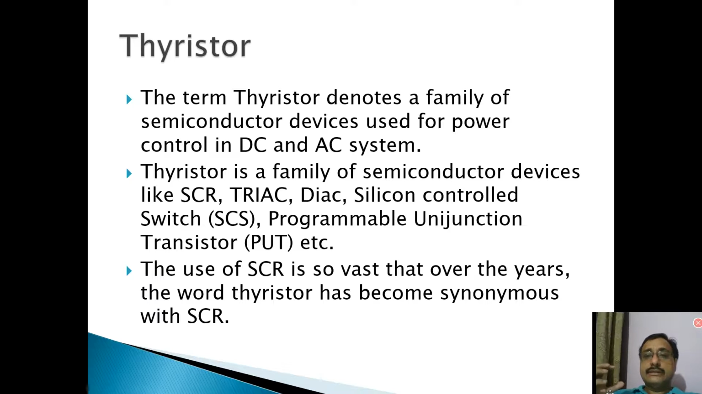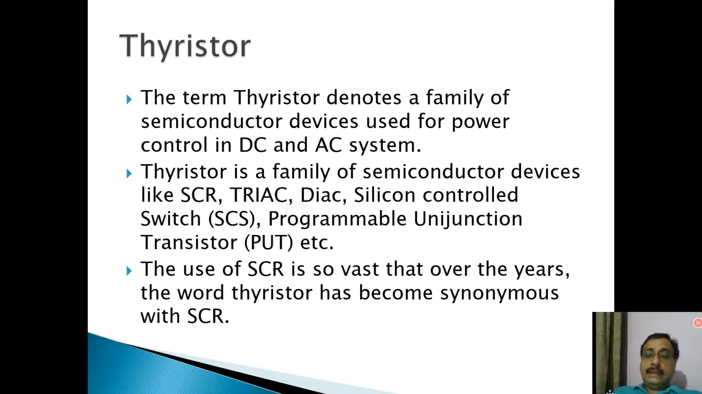So the thing which is to be cleared is that thyristor is not a single device; it is a family of devices, and many components are covered in this thyristor. So, what are the different components? These are the SCR, TRIAC, DIAC, silicon control switch, programmable unijunction transistor, UJT, etc. Many more devices are there which are covered in this family. So, this is the name of family, not a single device.